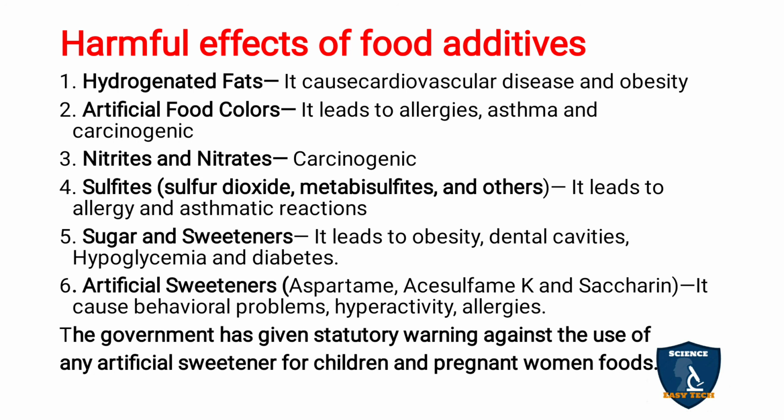The government has given a statutory warning against the use of any artificial sweetener in foods for children and pregnant women. In spite of that, many are using more food additives than the prescribed permissible limits.